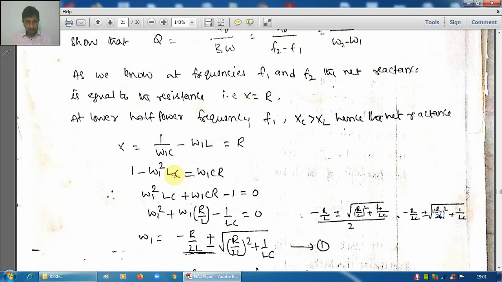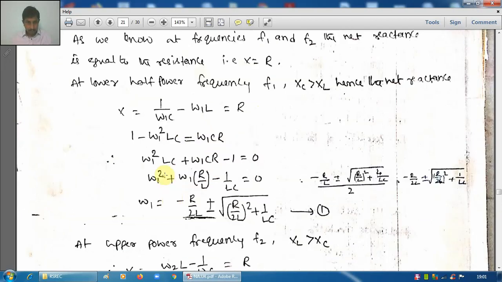Now this is simplified like this. If you take this term to this side, it becomes a quadratic expression in omega.